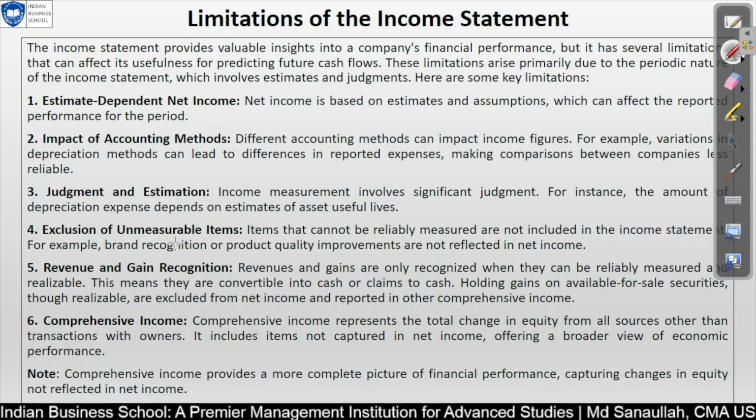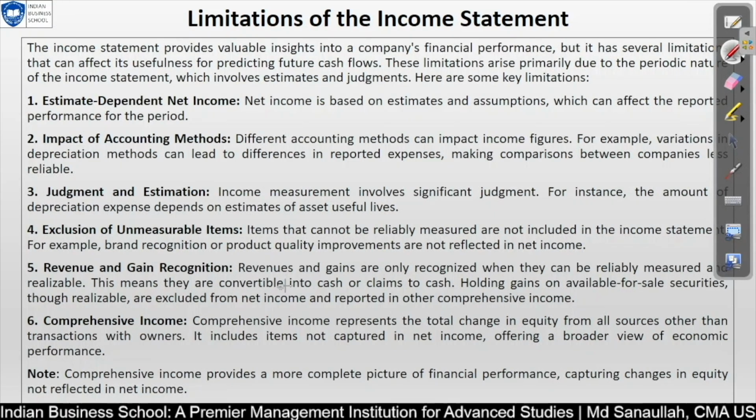Exclusion of unmeasurable items. Items that cannot be reliably measured are not included in the income statement. For example, brand recognition, very well said. Product quality improvement. These are things like your employee effectiveness, your internal control, your policy, your ERP system effectiveness, automation, customization, finance-related transformation, your FP&A quality, your financial team, their ability to work more effectively. These are the things we cannot mention in our income statement.